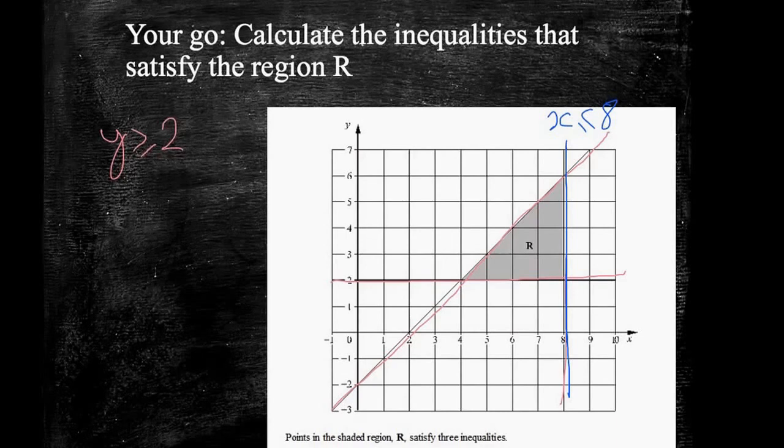Right, okay, so that's 2 inequalities. I've got x is less than or equal to 8, y is greater than or equal to 2. Now the final inequality I've got is this slopey line coming up here, this diagonal line.